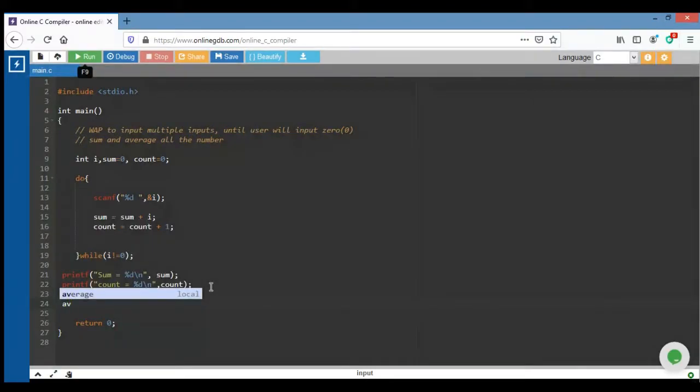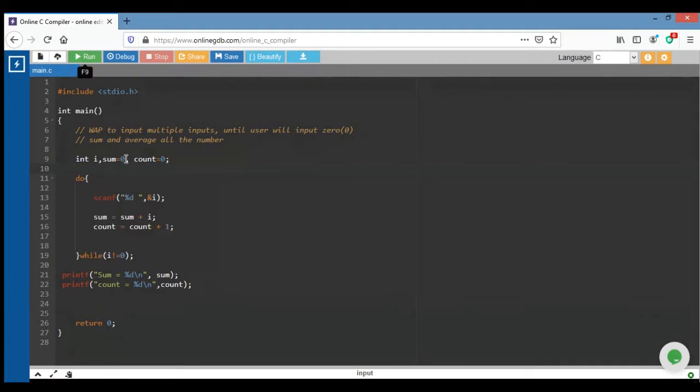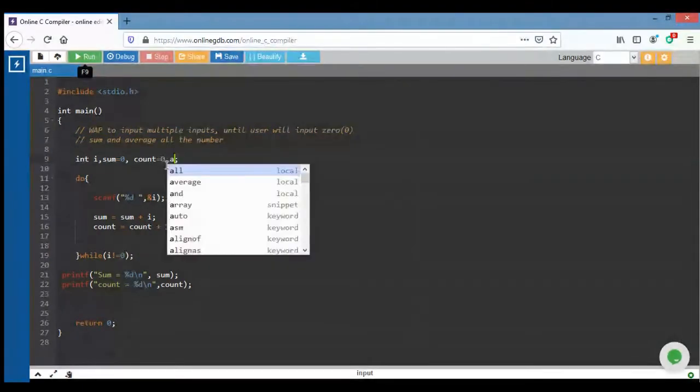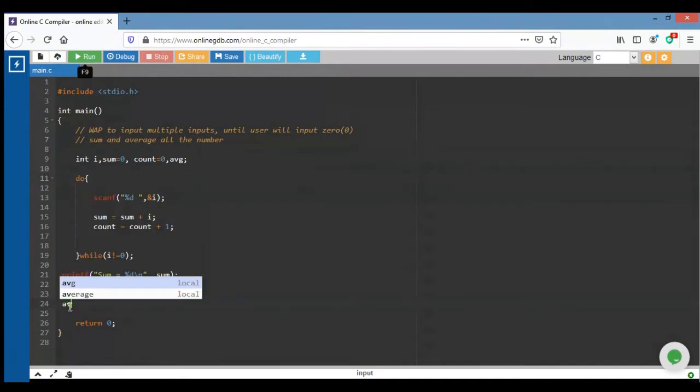I have a variable for average. If I want to calculate average, what do I need to do? I'm using an avg variable for average. Avg equals sum divided by count.